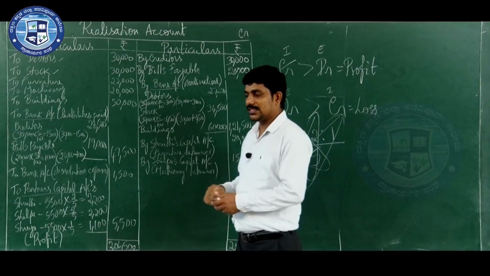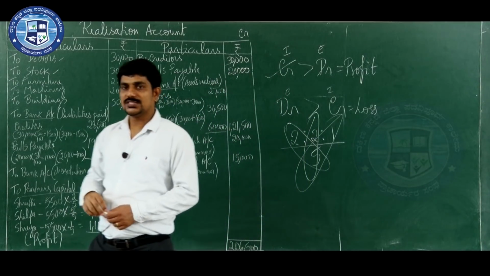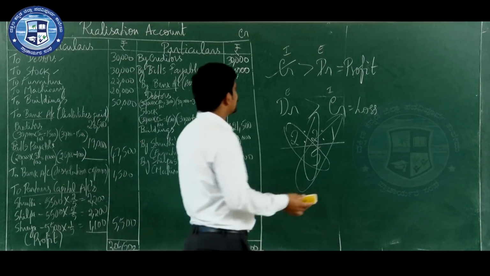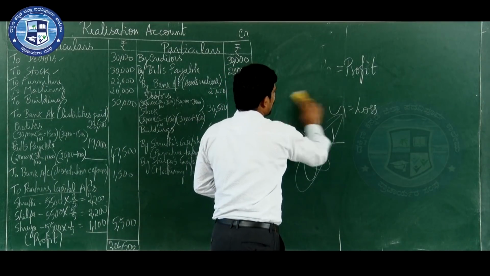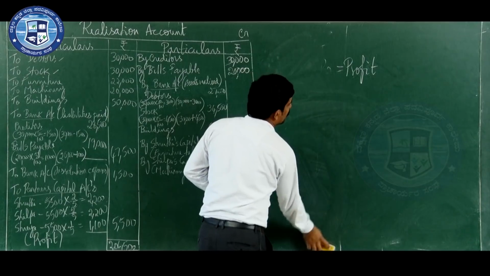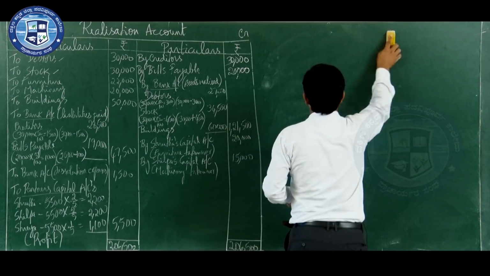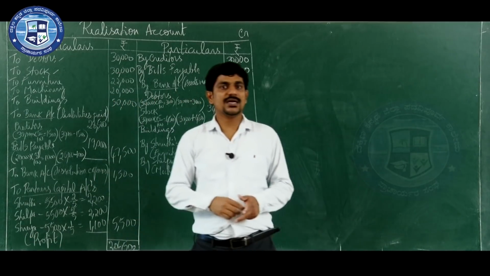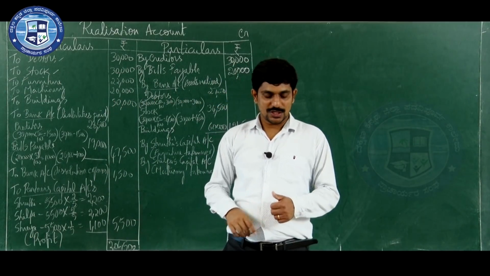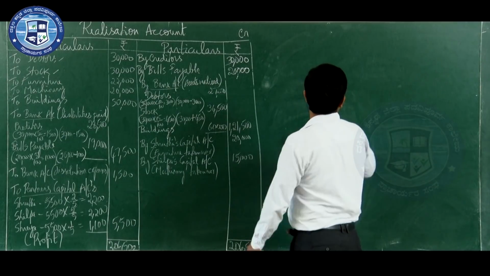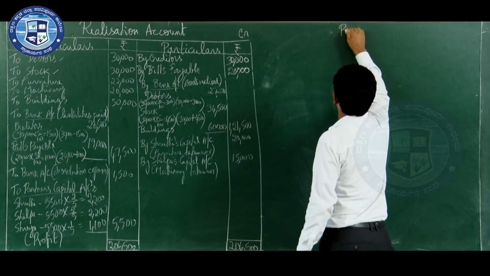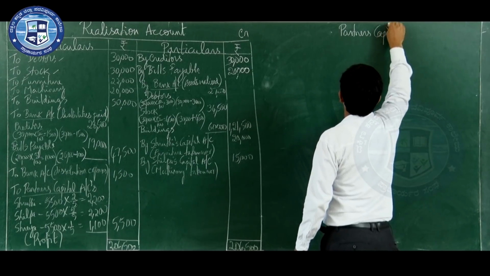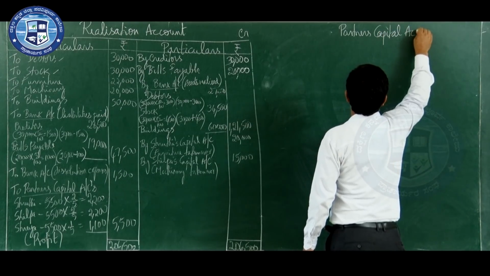After preparing the realization account, which is the next account you have to prepare? You have to prepare the second account called partners capital account. In this problem, how many partners are there? 3 partners, Shruti, Shilpa and Shreya. So this is the format of the partners capital account.